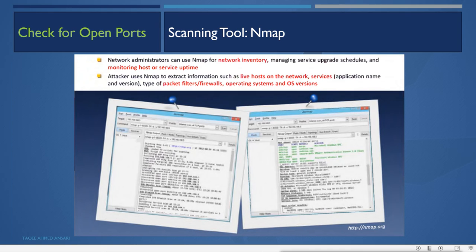Now network administrators can use Nmap for network inventory, managing services, upgrade schedules, and monitoring host or service uptime. This is for network administrators, but an attacker can also use Nmap to extract information such as live hosts on the network, services, that means applications, names and versions, type of packet filters and firewalls, operating system, and OS versions also. So we can find out all this information by using Nmap.